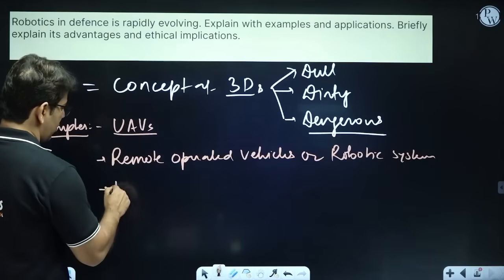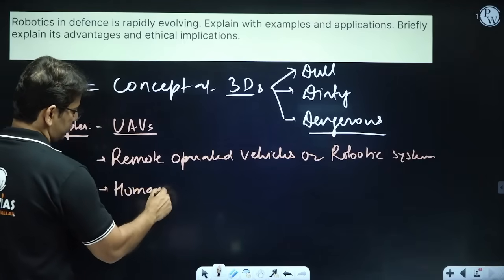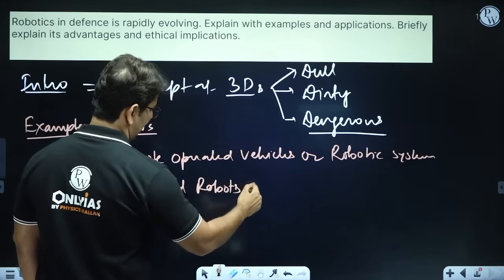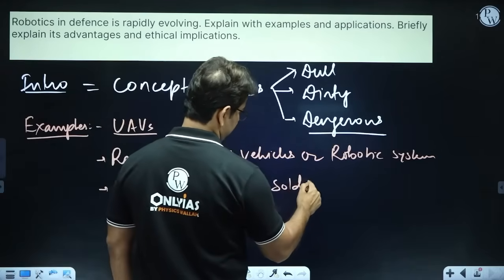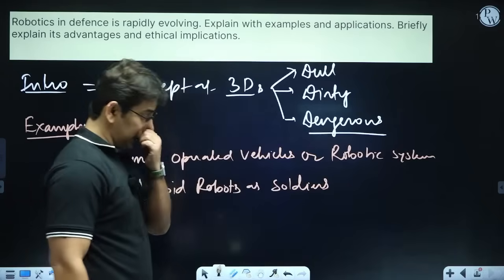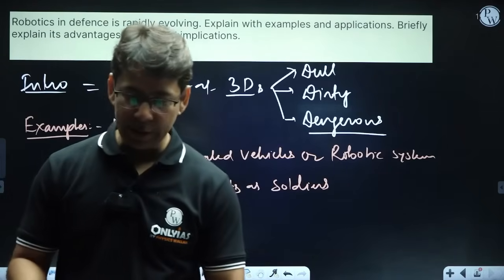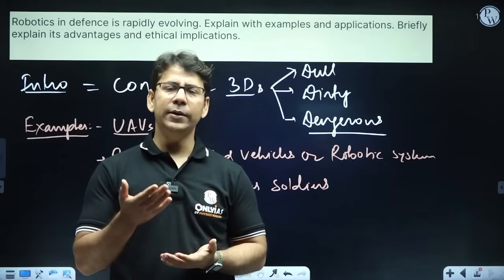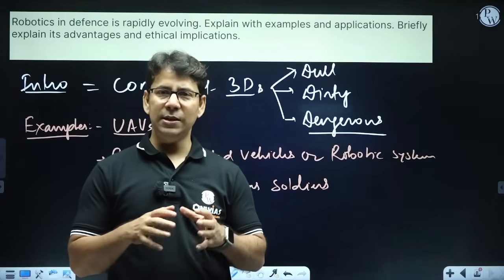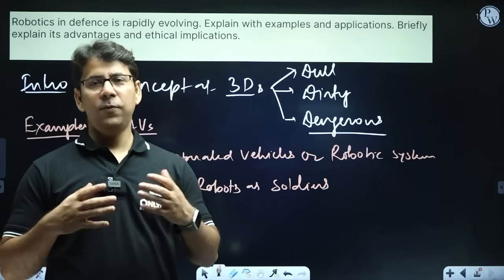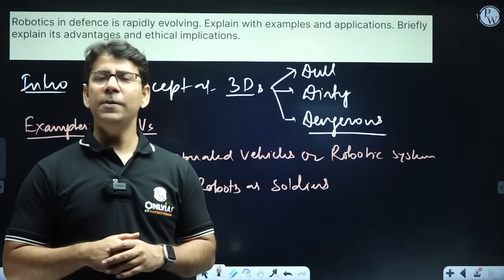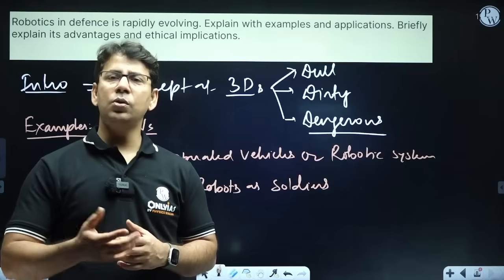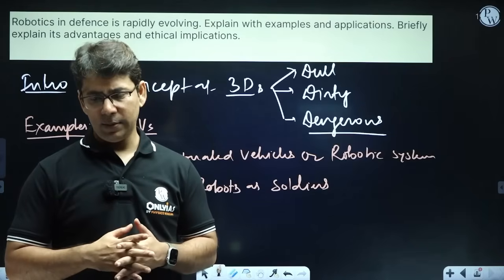We can use humanoid robots also, humanoid robots as soldiers, right? There are humanoid robots which are already developed in other countries; Boston Dynamics of the USA has developed Atlas. It's a full-fledged humanoid robot which can play a very important role in the warfield, and it can be converted into a robotic soldier as well.